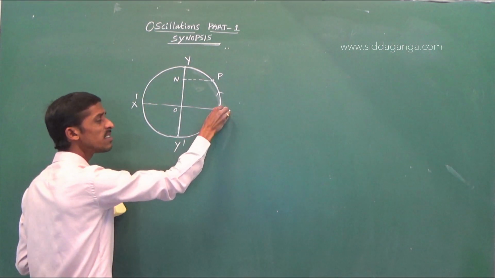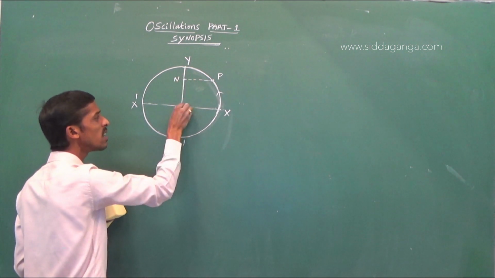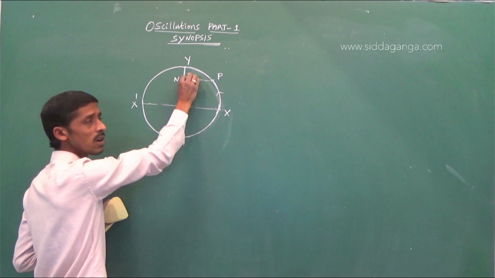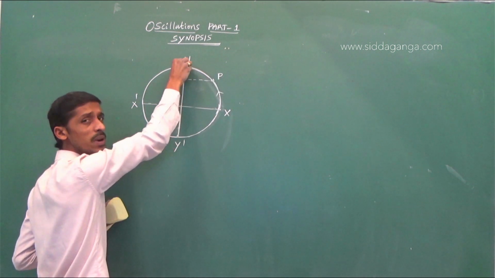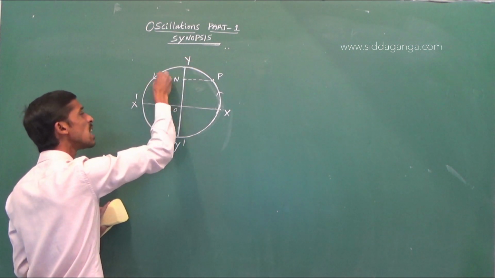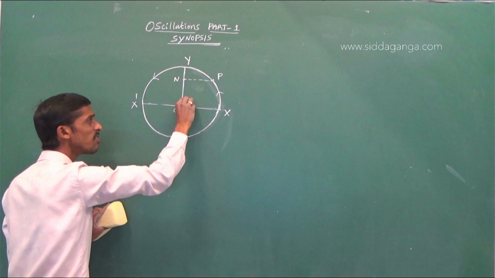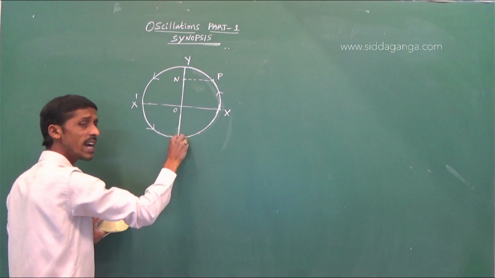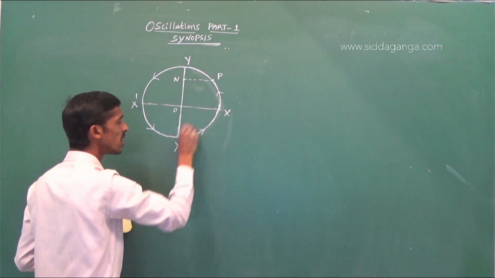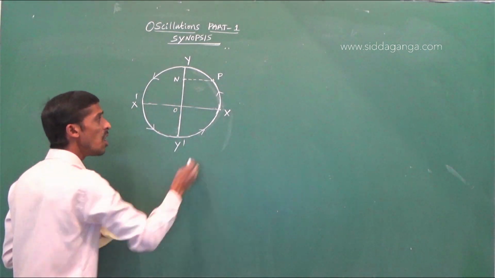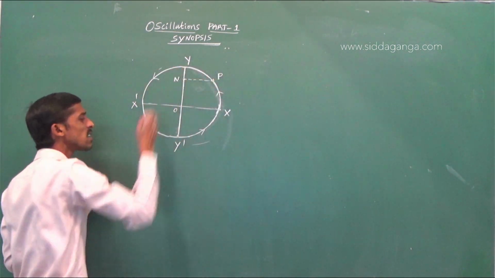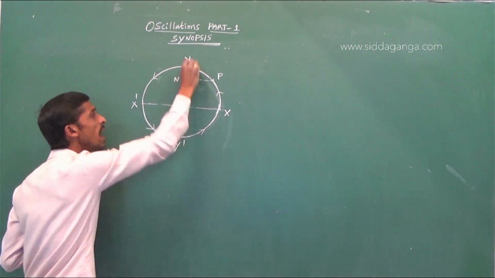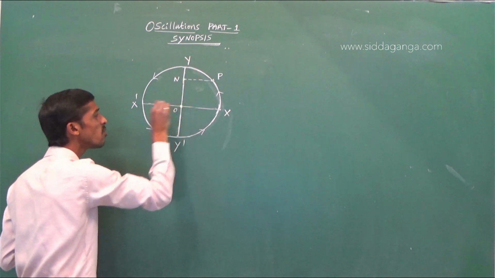Suppose initially the particle is at X. The foot of the perpendicular will be at O. When the particle goes to the point P, the foot of the perpendicular goes to N. When the particle goes to Y, the foot of the perpendicular will be there itself. As the particle is coming from Y to X dash, the foot of the perpendicular will move from Y to O. When the particle moves from X dash to Y dash, the foot of the perpendicular will go from Y dash to O. So if the particle is moving over the circumference of the circle, then its projection on this diameter will move back and forth about the fixed point O.